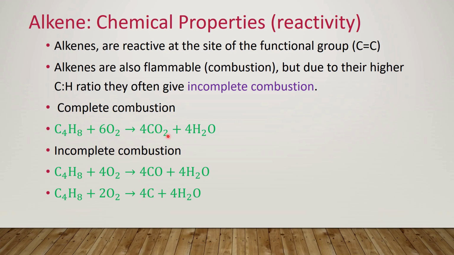So when we have incomplete combustion, or a situation where we might suspect incomplete combustion, evidence of that is where we have soot, or just carbon, in our products. A way of identifying incomplete combustion can be a black, smoky, sooty flame.